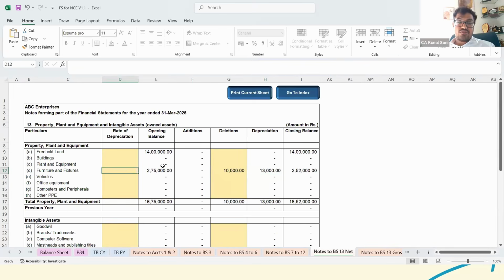And apart from that, if you have any specific rate for the same, then even that could be defined here. So let's say in this particular case it is 21% or something, then you could just mention the same here, that this is the rate of 21%. So that would be reflected in your notes to accounts also.